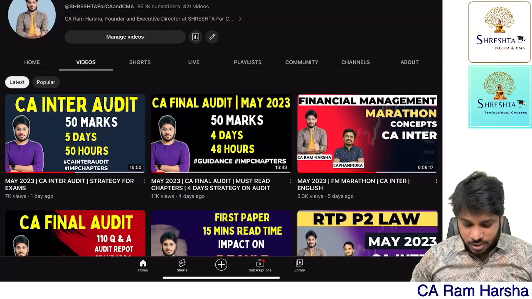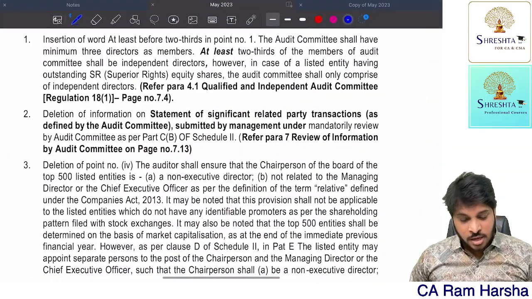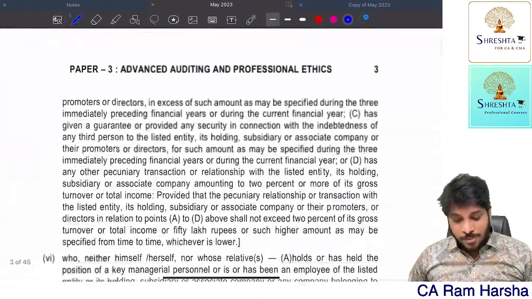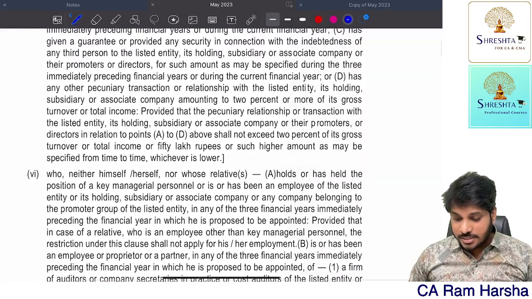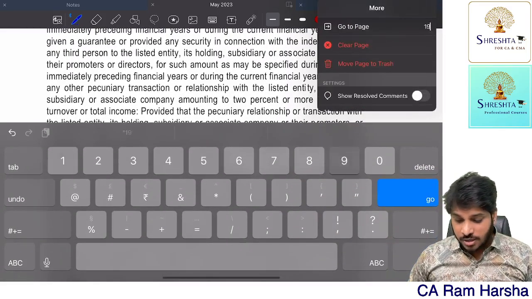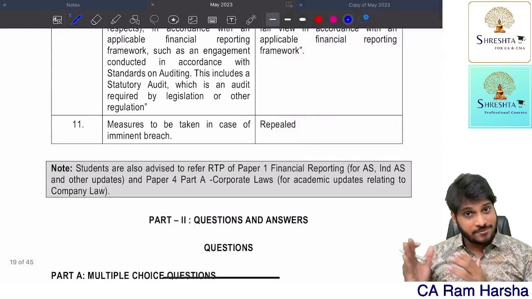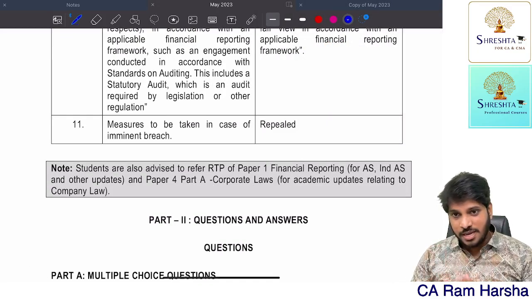Next, I'll come back to the amendments part directly, without any other discussion. So exactly what is the status on amendments? Part 1 of the RTP, the concerned amendments video, I showed you now.